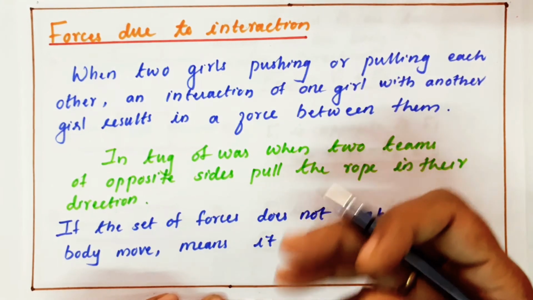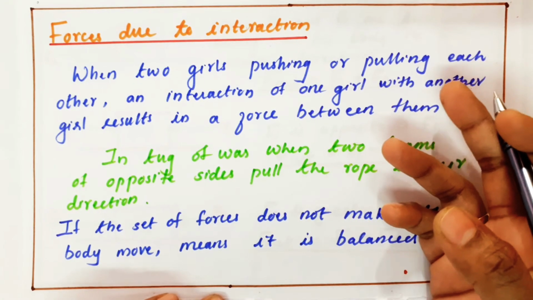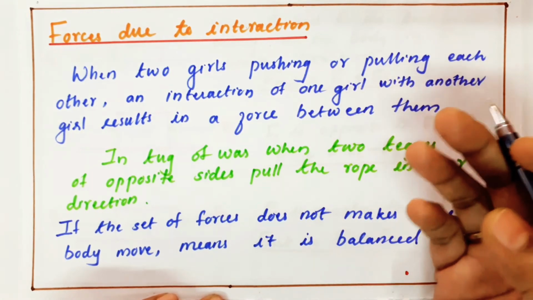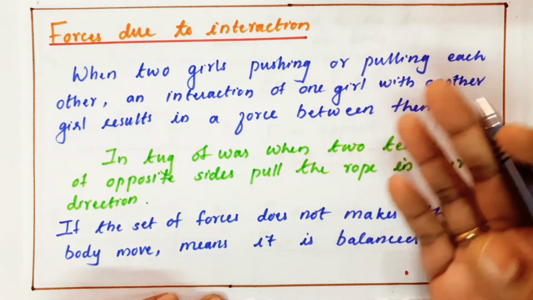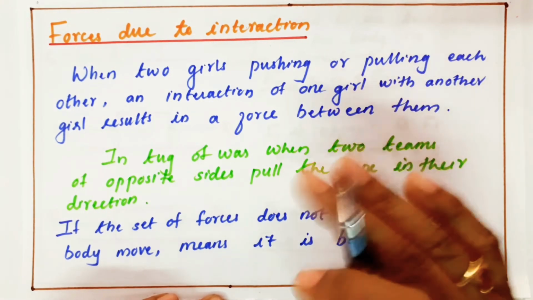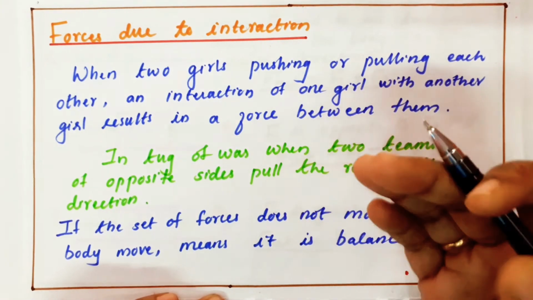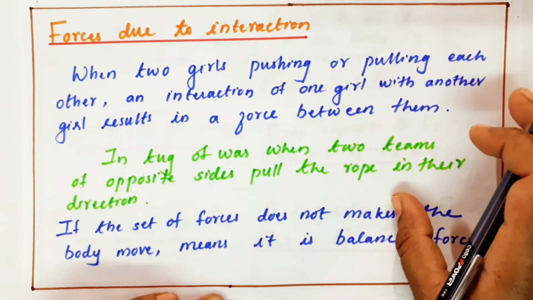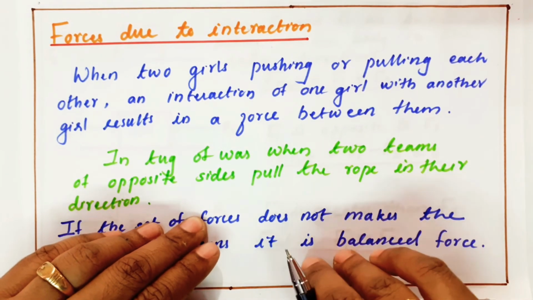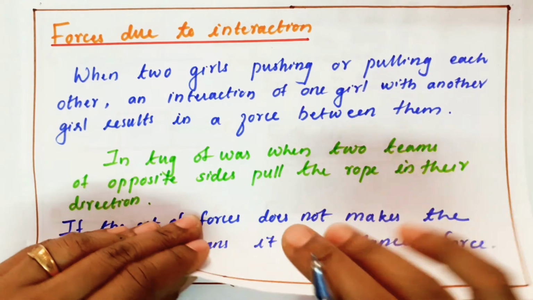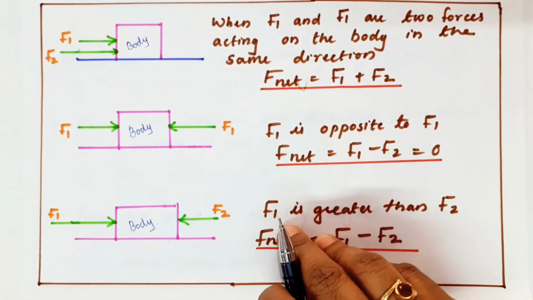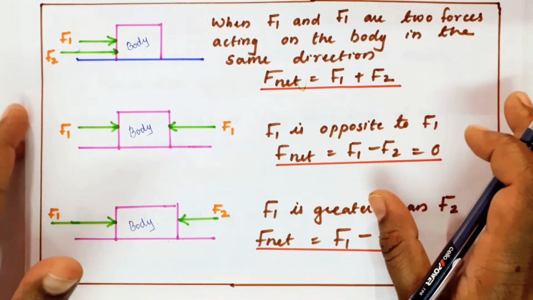Then there are cases of balanced force and unbalanced force. I'll give you a good example. Before that, remember, if a body wants to move, you have to apply an unbalanced force. I'm explaining three cases.